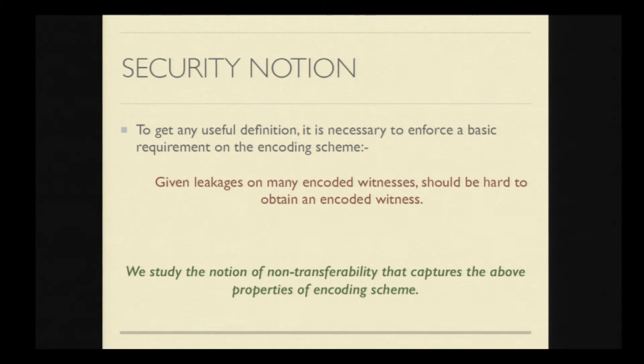We formalize this using the notion of the non-transferability property. Intuitively, this property says the following: any adversary, after obtaining many proofs from the prover, along with leakages on the internal state of the prover, should not be able to convince another honest verifier about the validity of the instance.